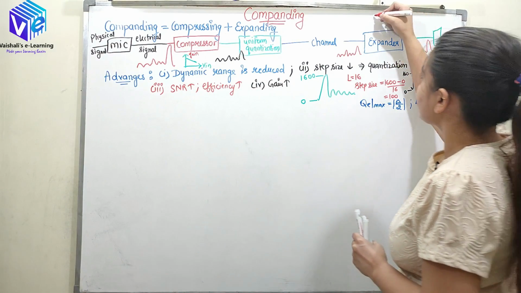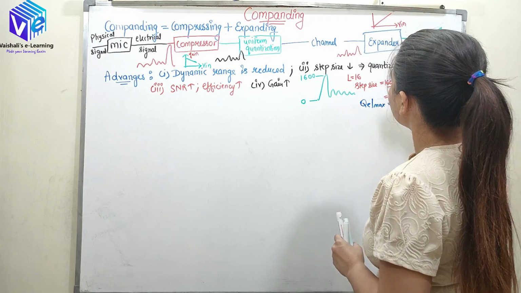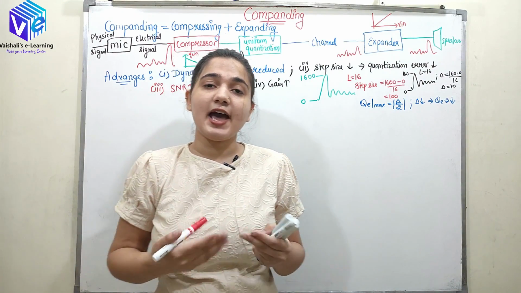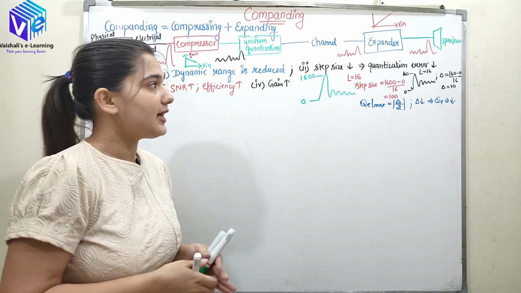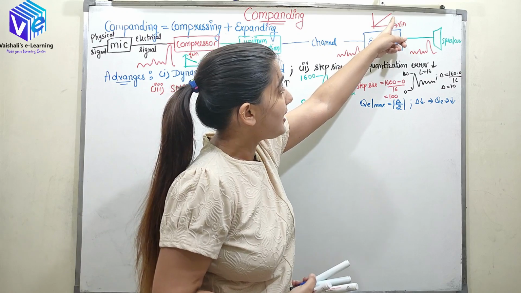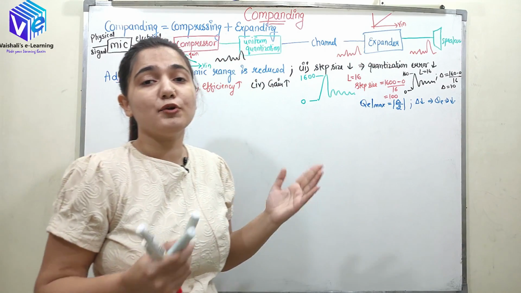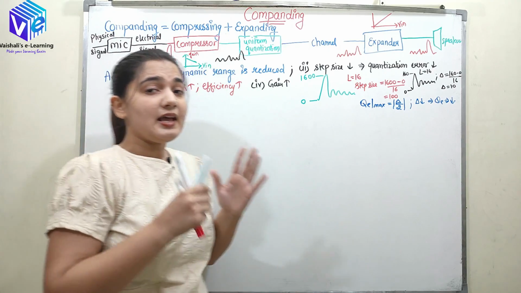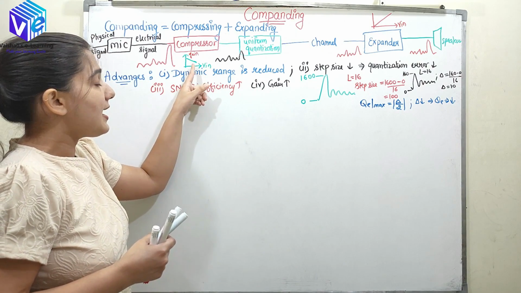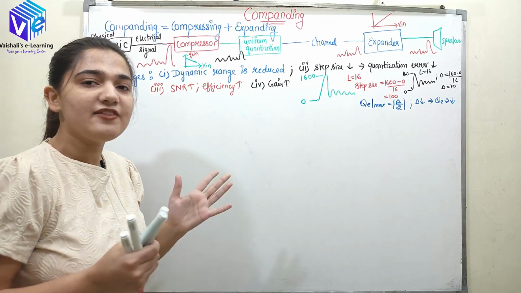So what would happen in the expander? Let's suppose this is the expander and this is the input voltage. Here exactly the opposite of the gain which happens in the compressor would happen in the expander. So here the gain is high for high input values and low for lower input values. You can see that in the compressor, if I have high amplitude values, I am attenuating them, and if I have low input values, I am amplifying them.